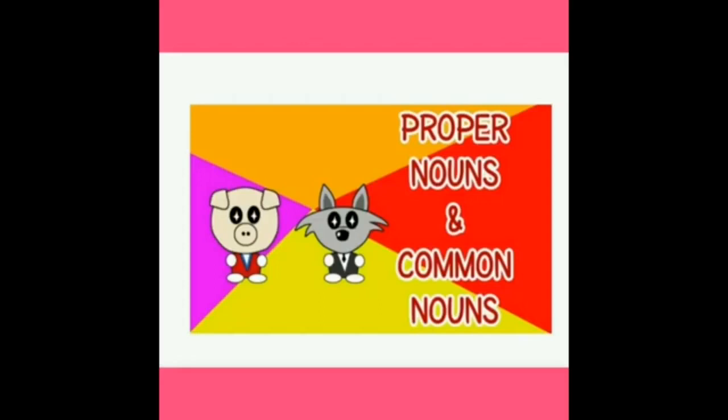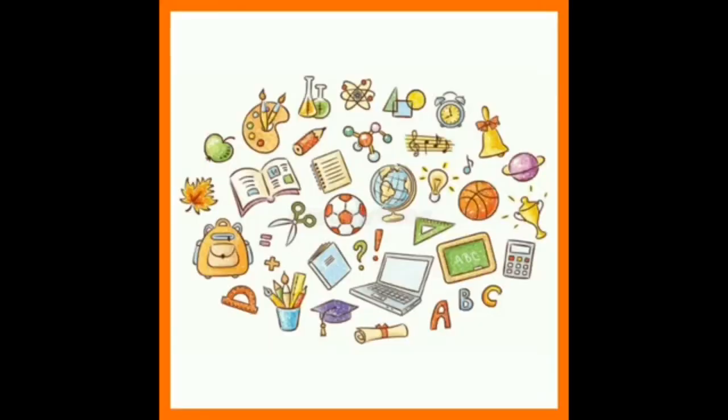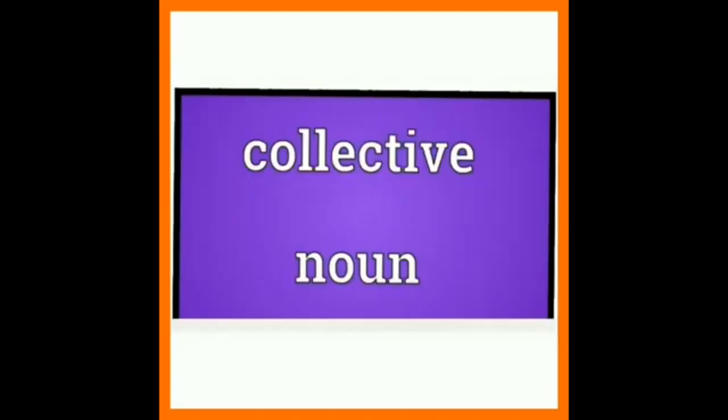Is it, children? If you are looking to name a group of things while speaking or writing in the English language, what type of noun do you need to use? Yes, you need to use a collective noun. This is a type of noun that we see very often in the language, and it is important that you are aware of how they function within a sentence.